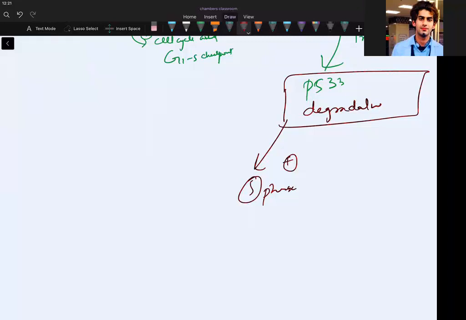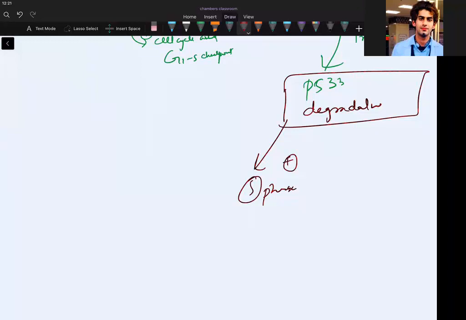Now, if I'm not able to repair the DNA which is damaged, do you think the cell should go into apoptosis? You are not having that capacity to repair. So do you want the cell to undergo apoptosis? Kill it.